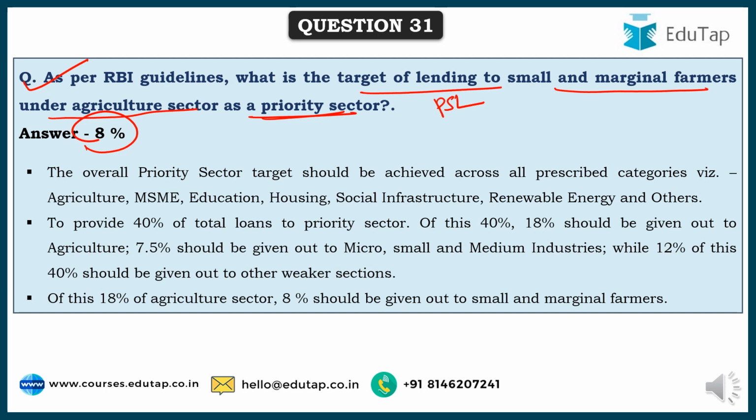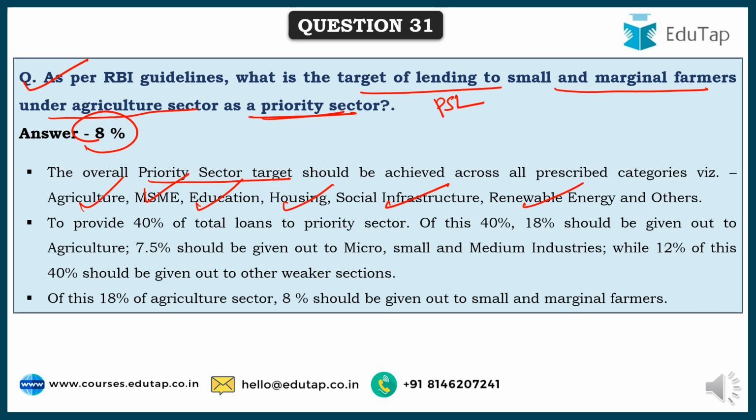And as you can see here, the priority sector target should be achieved across the various categories. It's not only agriculture, there are various like agriculture, MSMEs, medium, small and micro industries, education, housing, social infrastructure, renewable energy and others. All these come under PSL lending only.